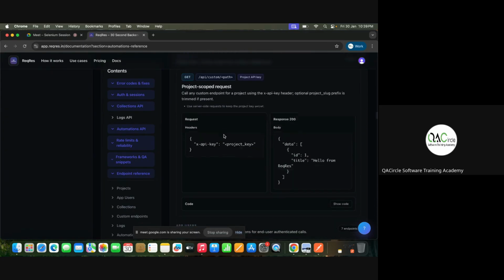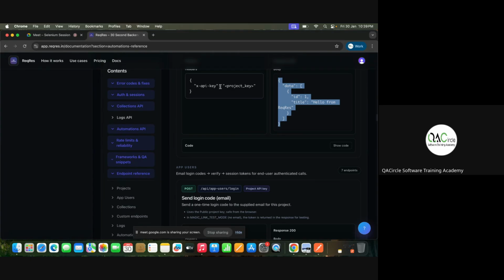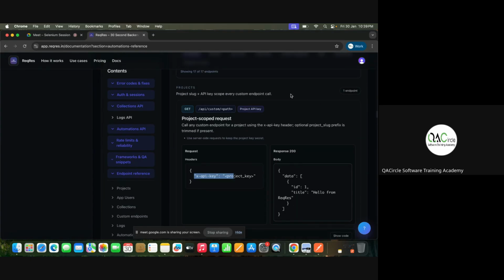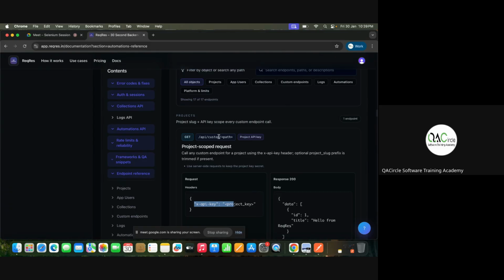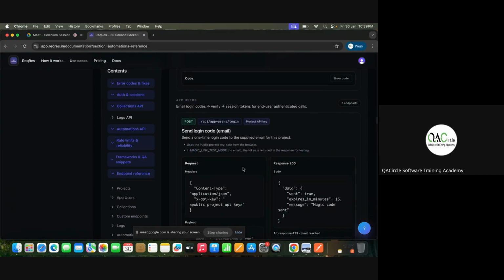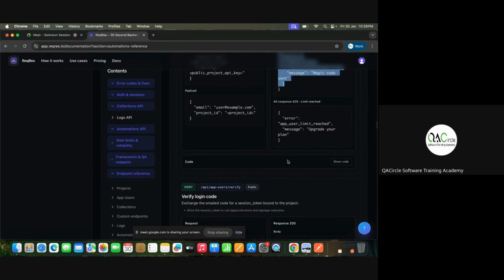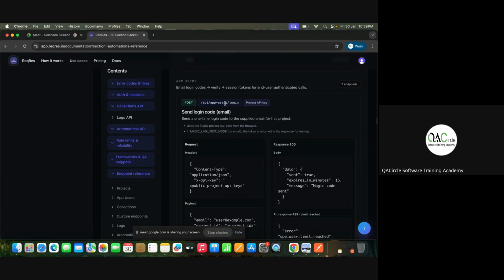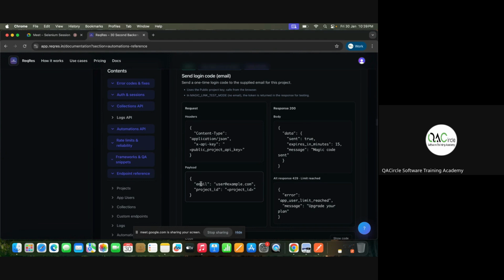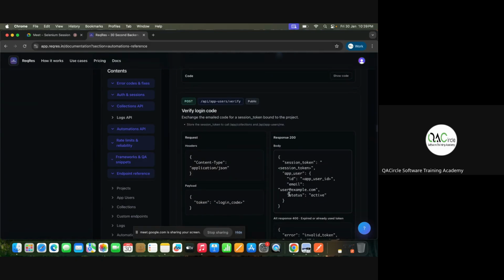How to create a user. See, you can use an API project key. You can create a project key also, a custom key you can create. Just clear out on login. You give the content description. This is the response you'll get, etc. See, email and project ID. So the payload to create a project is email and project ID only. If you use any other thing, it will not be reachable. One time, only one you can create.